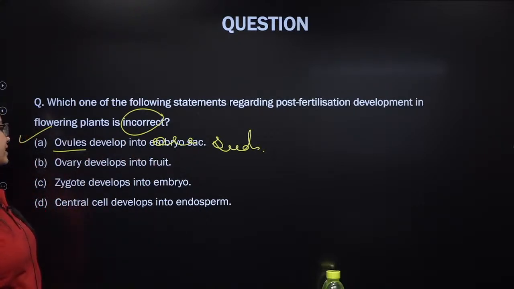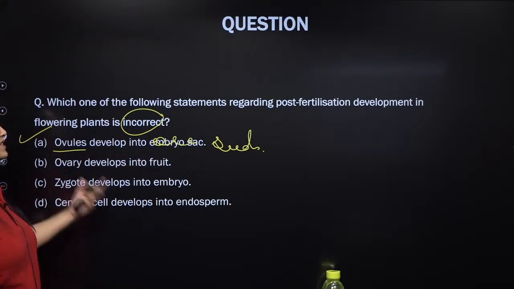Is this clear, my lovely kids? Ovule के अंदर embryo sac है. Embryo sac के अंदर female gamete है. Female gamete से fuse करके कौन बनेगा? Male gamete fuse करके zygote बनाएगा. तो zygote कहाँ बन रहा है? Ovule के अंदर ही बन रहा है और यहीं पे zygote embryo में convert होगा, right?